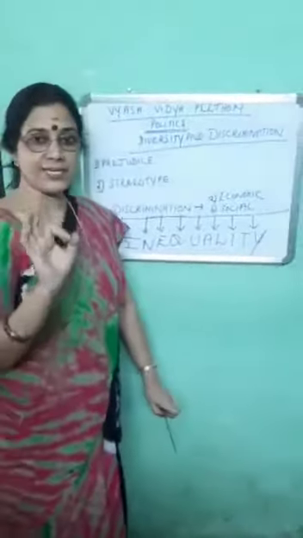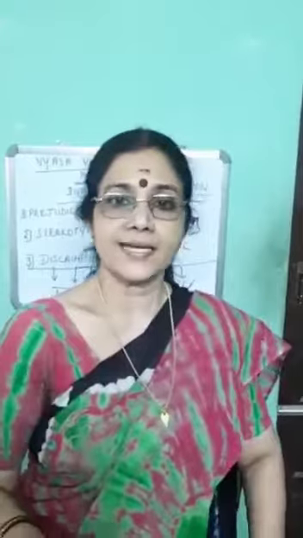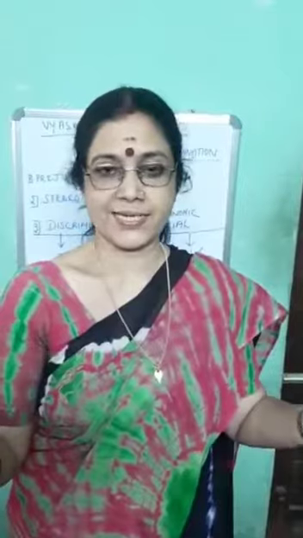Okay? This inequality is a great social evil. It has separated or it has made a lot of gap between the rich and the poor people in the society. This condition should change.